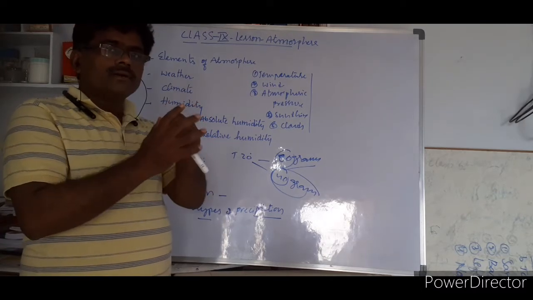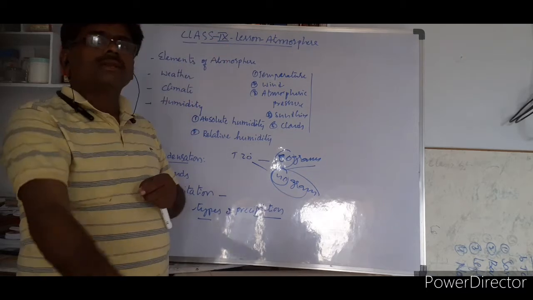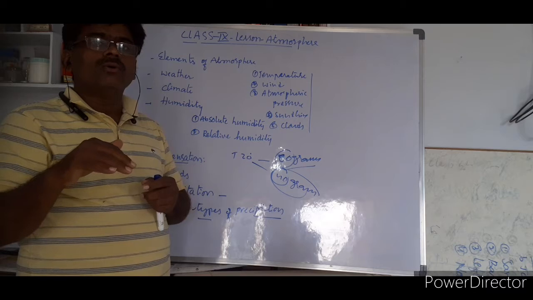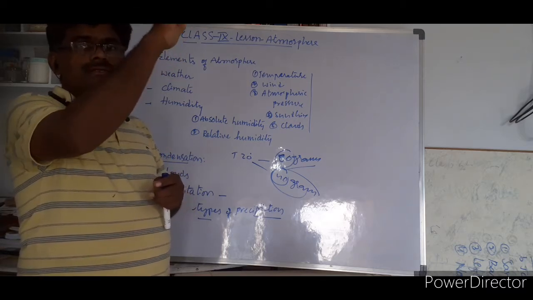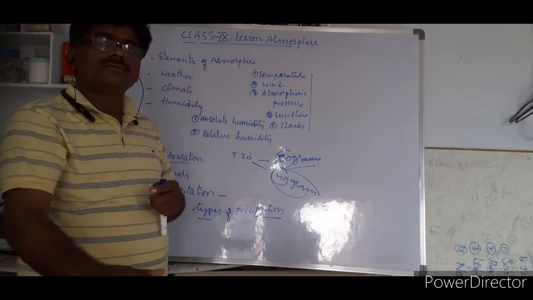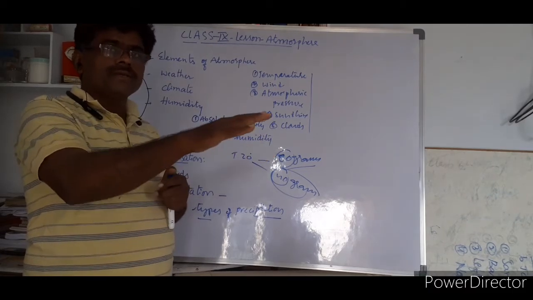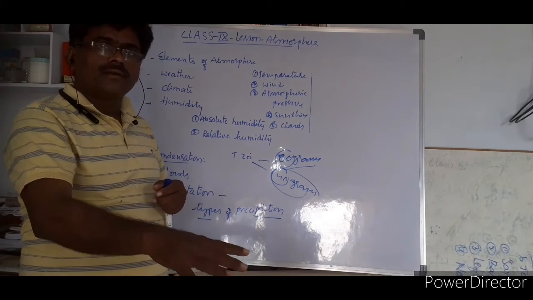So what do you mean by that? Water vapor changes into water, and the water comes as rain. But in the areas where temperature is low, water vapor goes up and condenses as snow that falls. And if temperature is very low, it can change into layers of ice that fall.